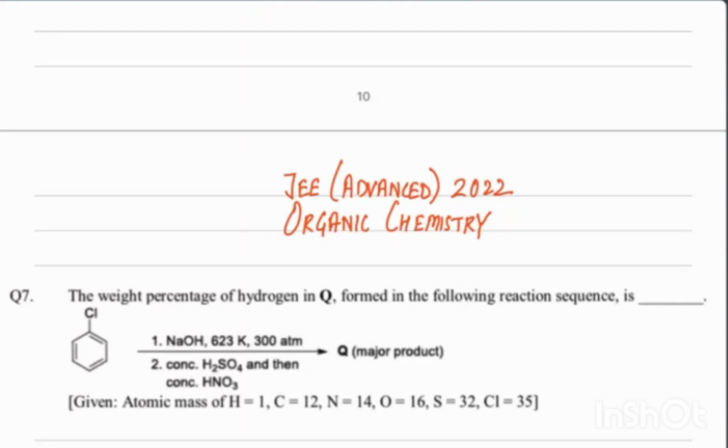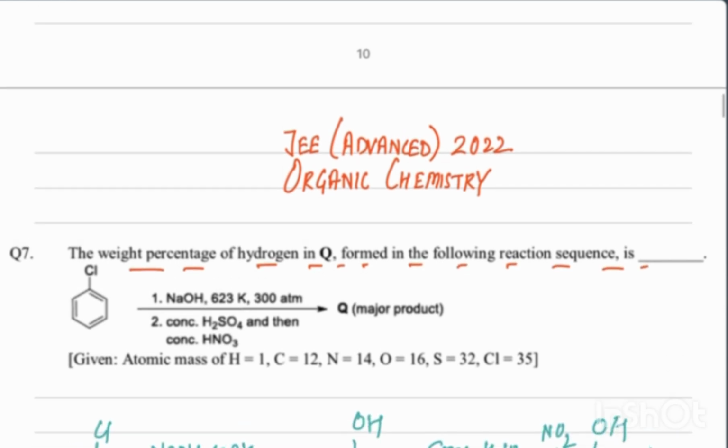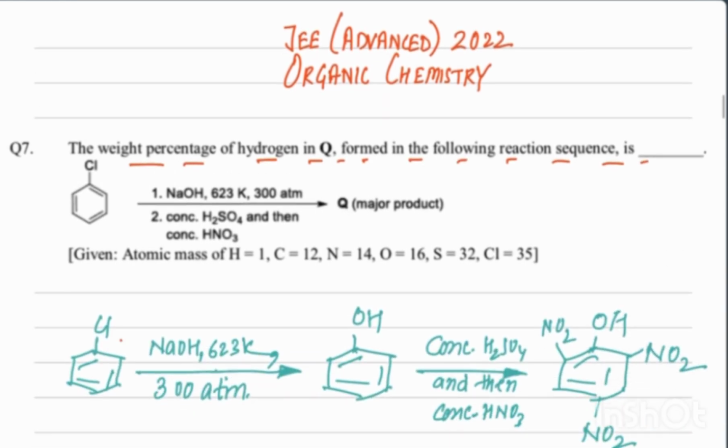So hello everyone, today we are going to discuss a question from the JEE Advanced 2022 paper 1, and it is from the organic chemistry part. In this question, what has been asked is the weight percentage of hydrogen in the Q formed in the following reaction sequences. In the reaction, we are given chlorobenzene reacting with